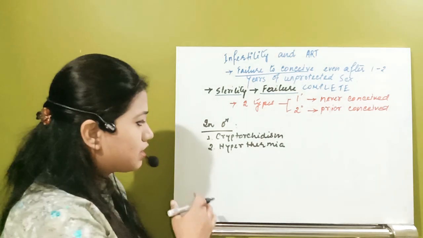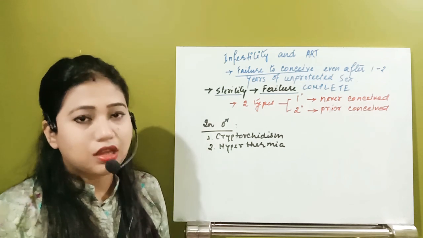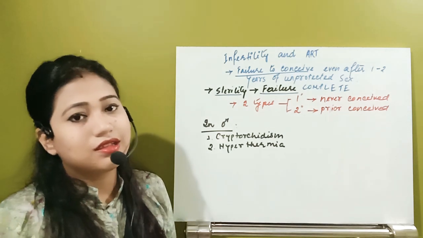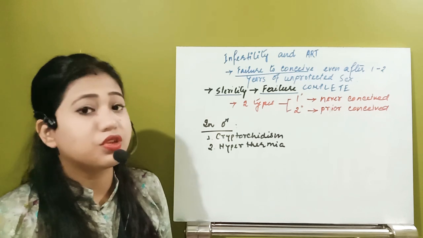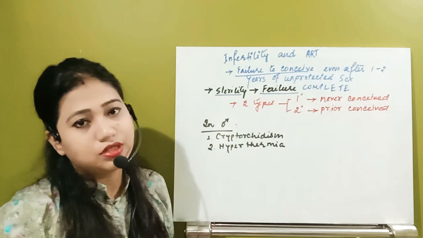In hyperthermia, the scrotum has the testes, but it has a higher temperature, because of which spermatogenesis is not able to work. That condition is known as hyperthermia.